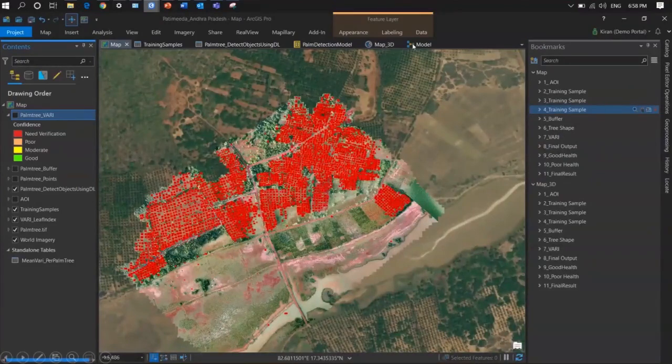And here I have a complete model builder. Start with the deep learning, followed by the geoprocessing tasks, then followed by the complete zonal statistics and others.